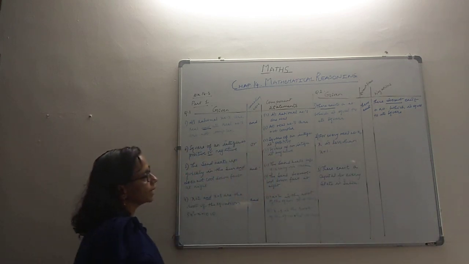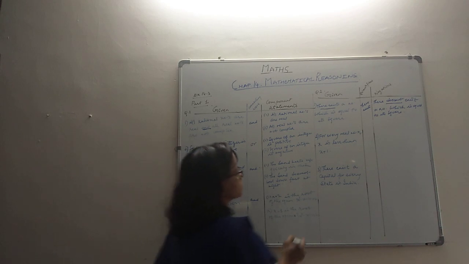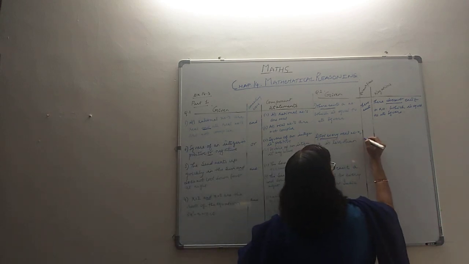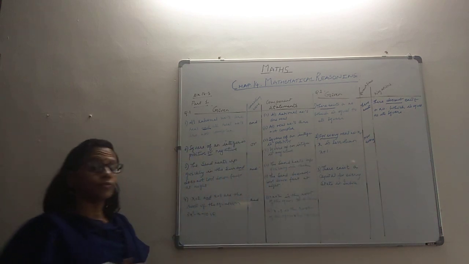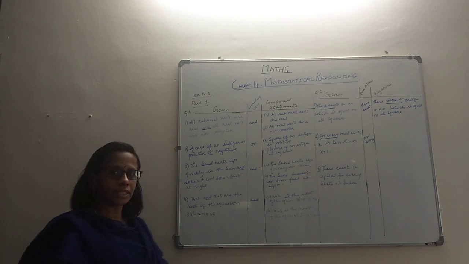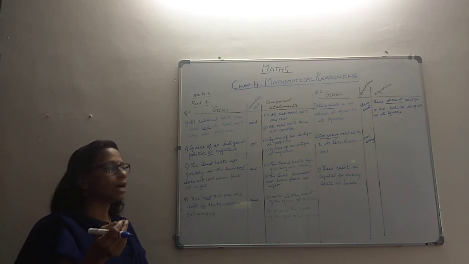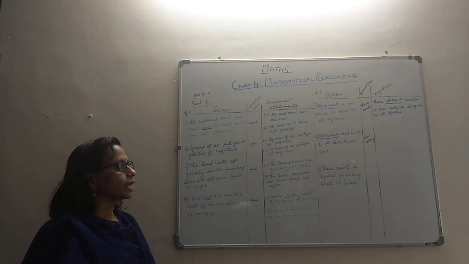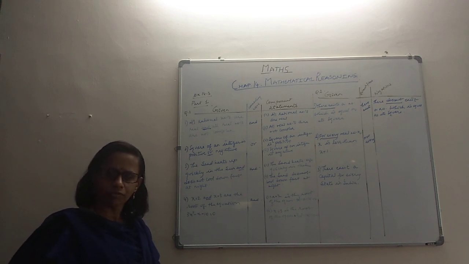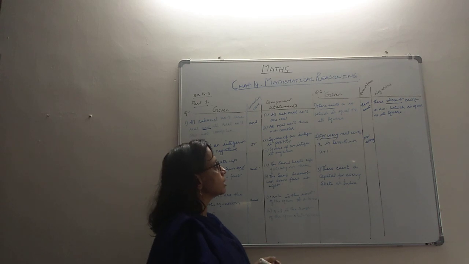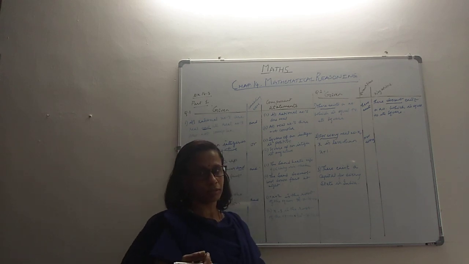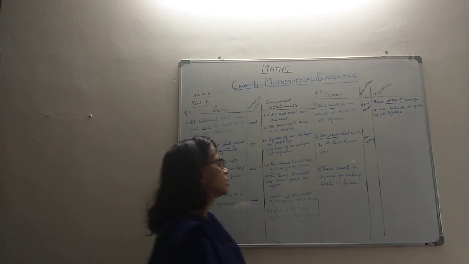For every real number x, x is less than x plus 1. So the quantifier here is for every. Every real number, this will happen, they say. So you can say that there exists a number x where x is greater than x plus 1. If you want, you can tell it like that, or you can say for every real number x, x is greater than x plus 1. That way also you can say, that's also correct.